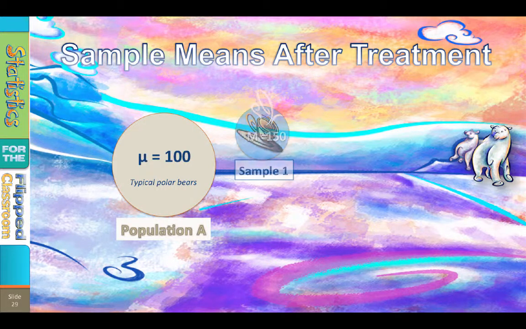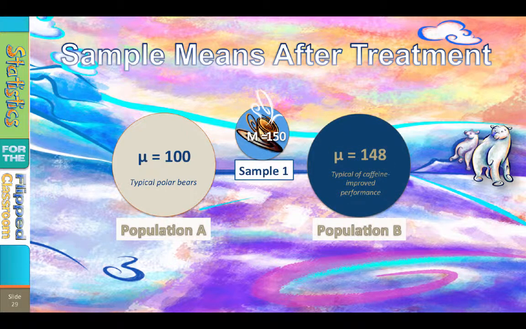But if I told you that the sample mean was actually 150 and that sample had undergone a treatment, such as being given caffeine to drink, how might you explain why the sample mean is now 150 rather than the expected 100? Well, we might conclude that caffeine improves performance. And if we also knew that the population mean expected of caffeine-improved performance is 148, then the sample mean of 150 makes even more sense.